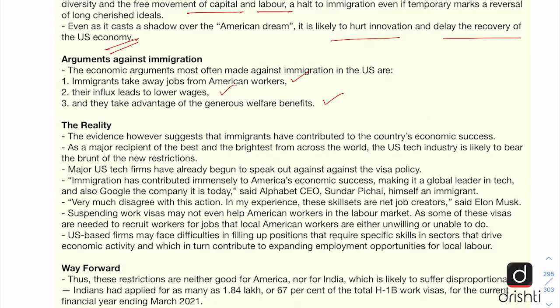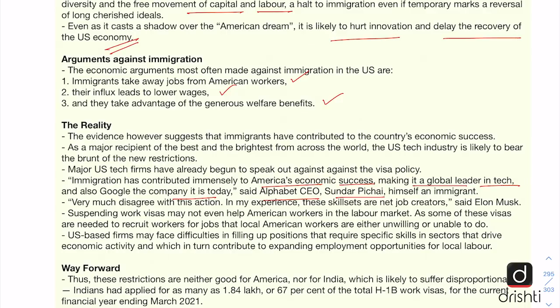And also the US companies are not happy with this turn of events, and people like the Alphabet CEO Sundar Pichai, who himself had gone to US on an H-1B visa, and people like Indra Nooyi of PepsiCo, these people have benefited from the H-1B visa and also have contributed a lot to the US economy by their work in their respective companies. And people like Sundar Pichai have said that immigration has contributed immensely to America's economic success, making it a global leader in technology, and also Google the company it is today.